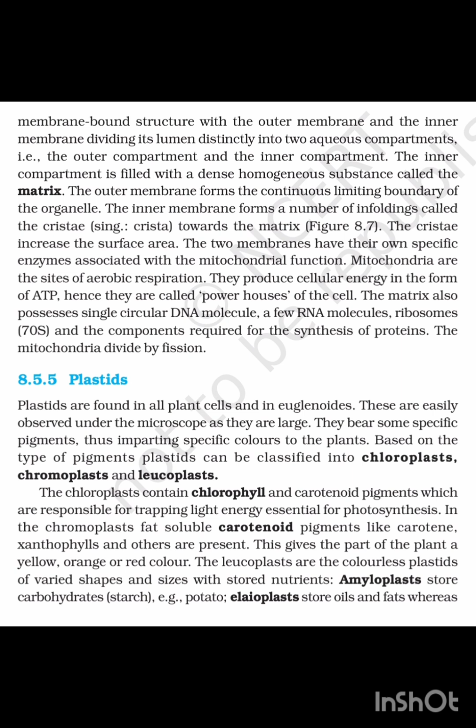The inner compartment is filled with a dense homogeneous substance called the matrix. The outer membrane forms the continuous limiting boundary of the organelle. The inner membrane forms a number of infoldings called cristae towards the matrix. The cristae increase the surface area. The two membranes have their own specific enzymes associated with mitochondrial function. Mitochondria are the site of aerobic respiration. They produce cellular energy in the form of ATP. Hence, they are called the powerhouse of the cell. The matrix possesses a single circular DNA, a few RNA, and 70S ribosomes, which are the components required to synthesize protein.